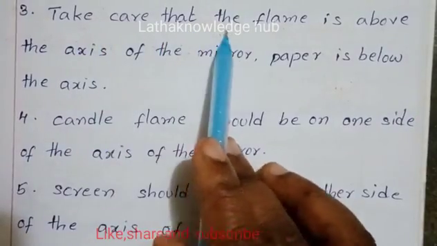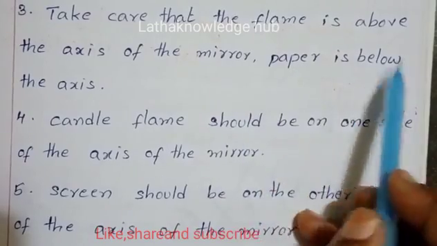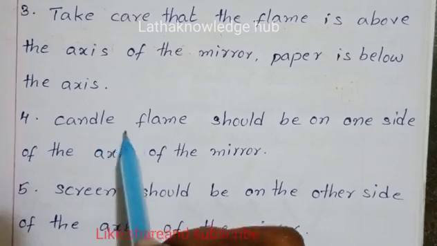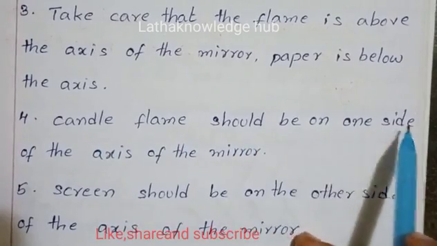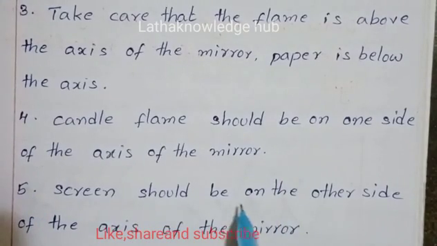Take care that the flame is above the axis of the mirror. Paper is below the axis. The candle flame should be on one side of the axis of the mirror. The screen should be on the other side of the axis of the mirror.